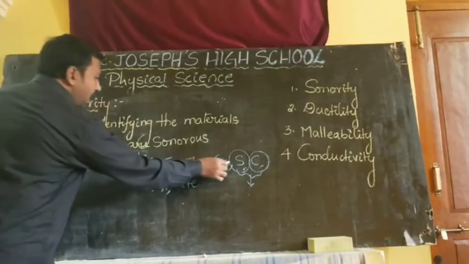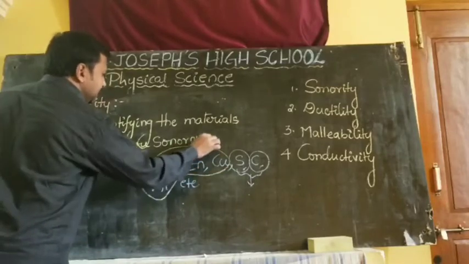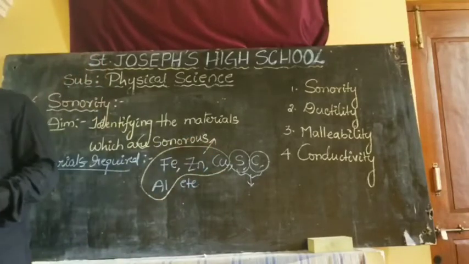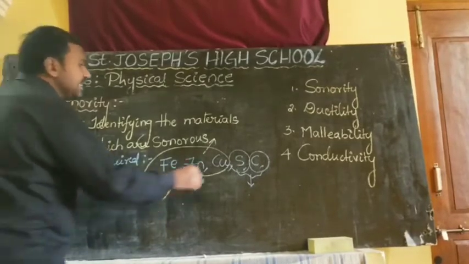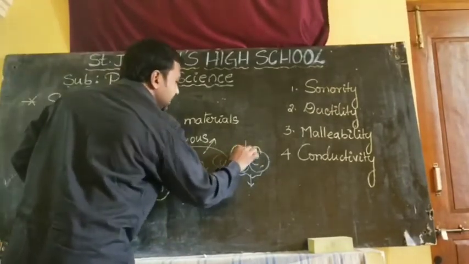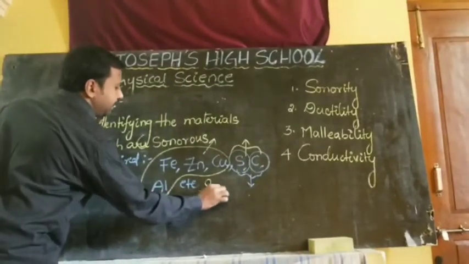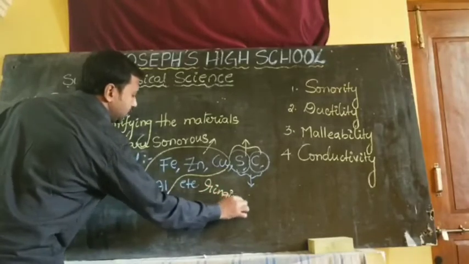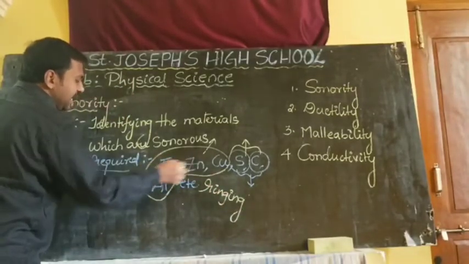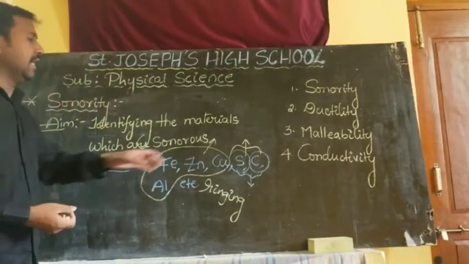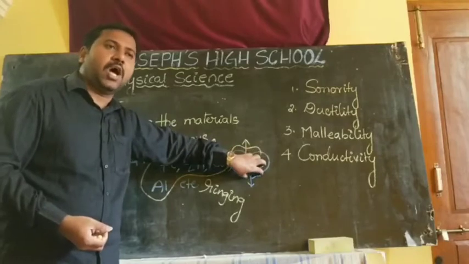Here, these all are the metals, and they give a ringing sound. And these are the non-metals, which do not give any ringing sound.